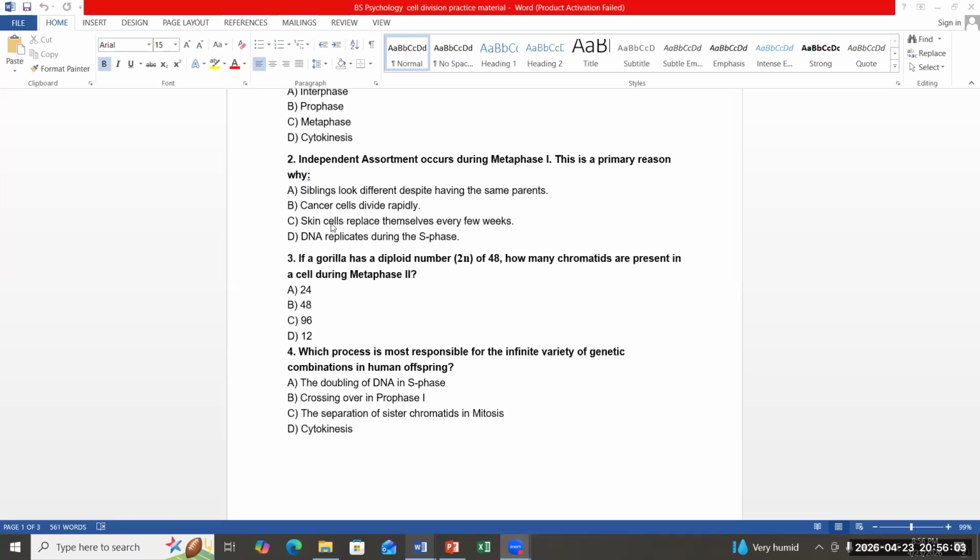Cancer cells divide rapidly. Skin cells replace themselves every few weeks. DNA replicates during S phase. What makes the most logical explanation for this statement? A. Siblings look different even though they have the same parents, right? Even identical twins look different.